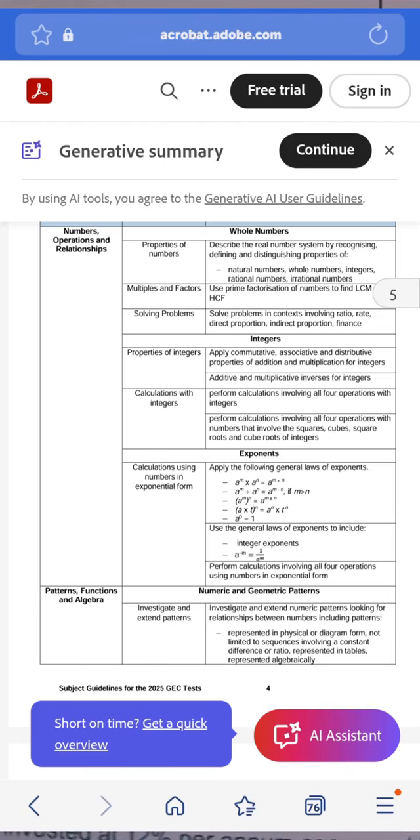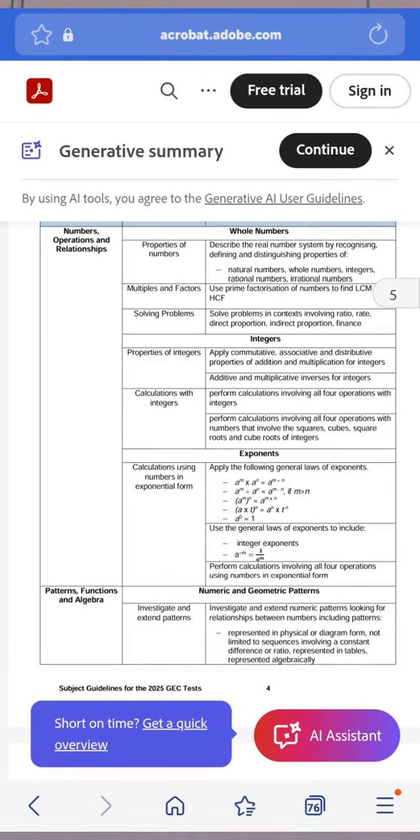Remember, guys, in financial maths you have compound interest, simple interest, VAT, commission, hire purchase, and you also have exchange rates. So these are all under financial maths. So guys, when we are talking about whole numbers, those are the topics that basically cover whole numbers.